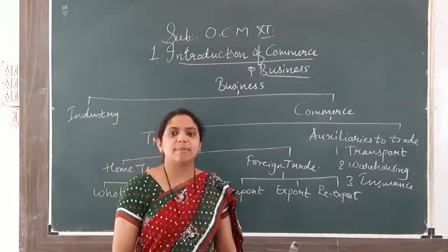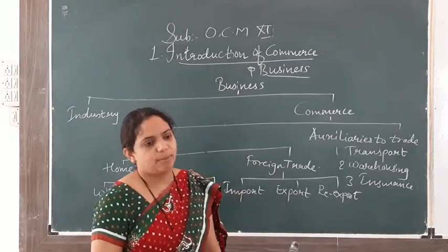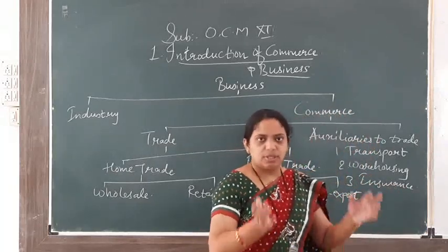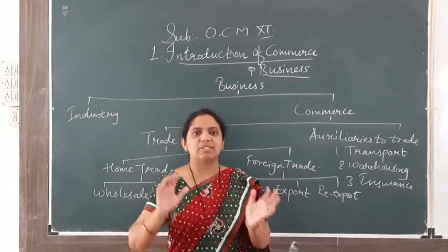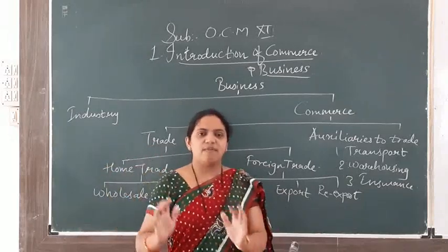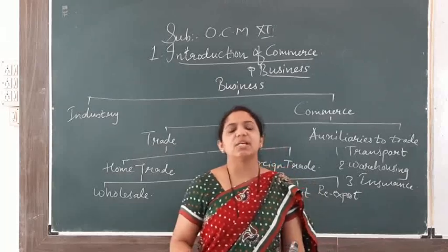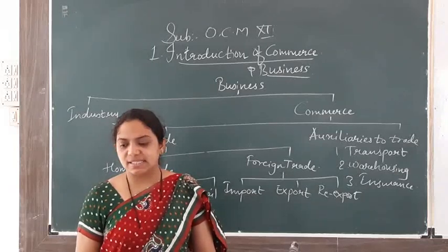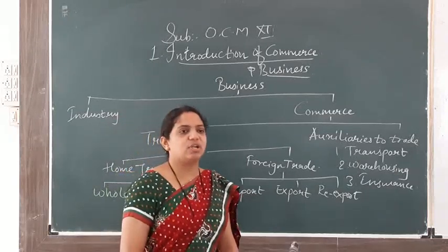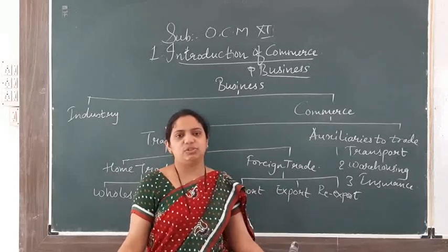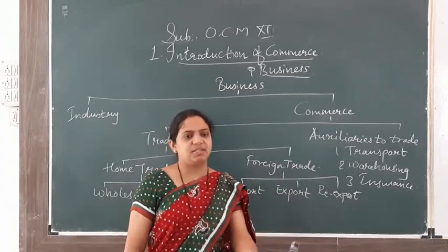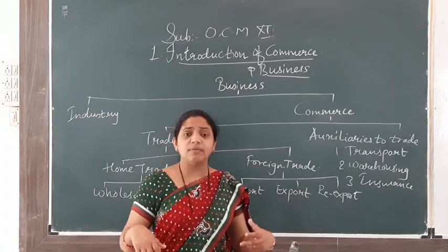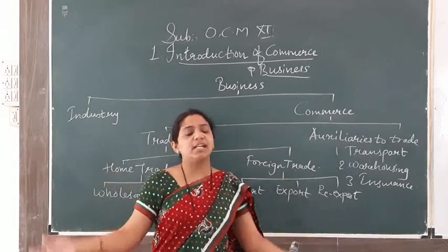Price is maintained at a reasonable level when storage can be done properly. So warehousing plays a very important role, because from when the goods are produced till the goods are sold, all the goods are kept in the warehouses. The gap between production and consumption can be removed only with the help of warehousing, and the price is maintained at a reasonable level, and there is a continuous supply of goods and services only with the help of warehousing. The producer produces the goods and keeps them in the warehouse. The wholesaler brings the goods from the producer and keeps them in the warehouse. At the time of consumption, only then are they brought to the market.